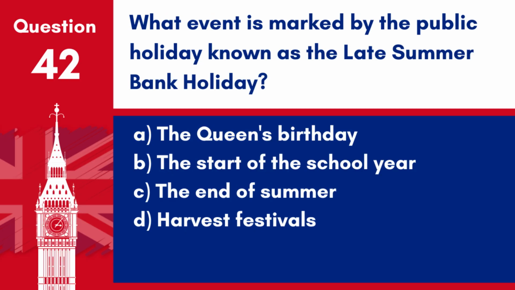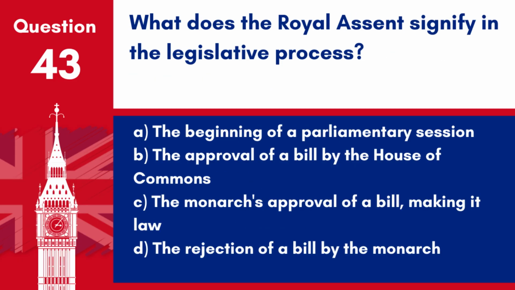Question 42. What event is marked by the public holiday known as the late summer bank holiday? A. The Queen's birthday. B. The start of the school year. C. The end of summer. D. Harvest festivals. Answer: D. Harvest festivals. The late summer bank holiday in the UK marks the end of summer and is traditionally associated with harvest festivals.